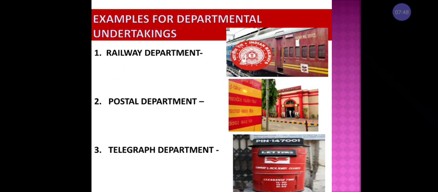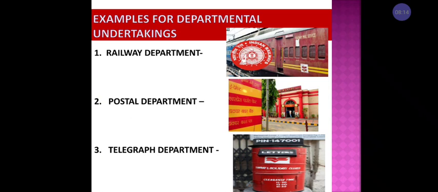Let us see a few examples of departmental undertaking. Here I have given three examples. The first one is the railway department, and you can see I have given pictures also. The second one is the postal department, and the third one is the telegraph department.